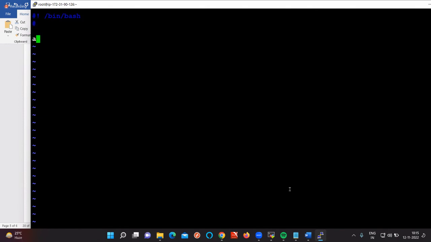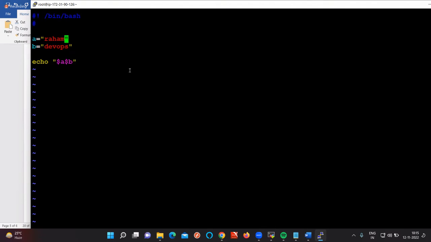For example, the value of A is equal to Raham. What is the value of A? Value of B is equal to DevOps. If I want to concatenate these both values, give the command echo $A and $B. Now these both will be side by side. $A is Raham, let me give a space here.